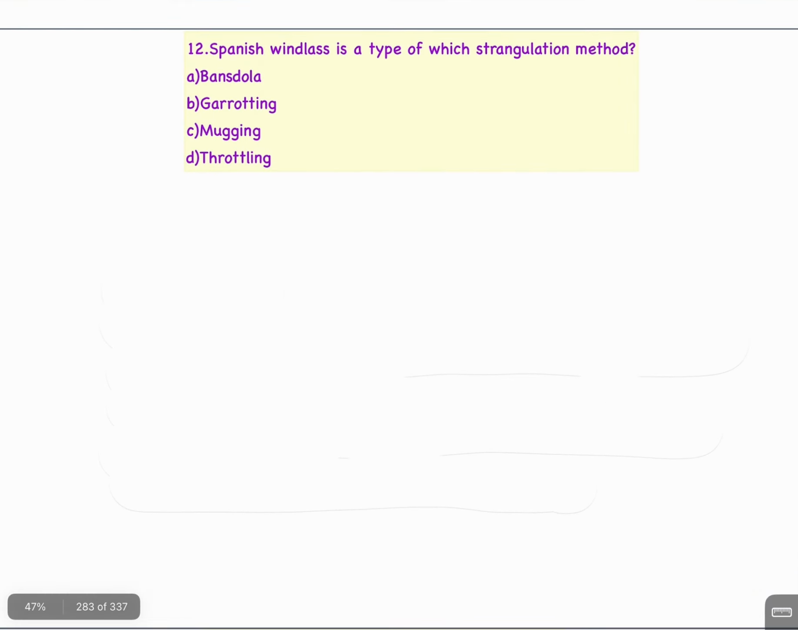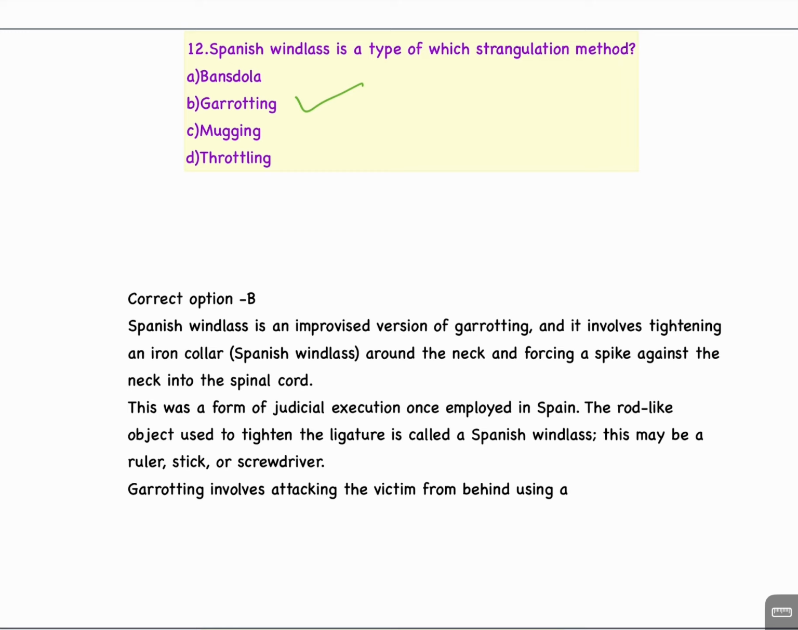Question number 12. Spanish windlass is a type of which strangulation method? A. Bansdola, B. Garroting, C. Mugging, D. Throttling. The answer is B. Garroting. Spanish windlass is an improvised version of garroting, and it involves tightening an iron collar around the neck and forcing a spike against the neck into the spinal cord. This was a form of judicial execution once employed in Spain. The rod-like object used to tighten the ligature is also called a Spanish windlass. This may be a ruler, stick, or screwdriver. Garroting involves attacking the victim from behind.